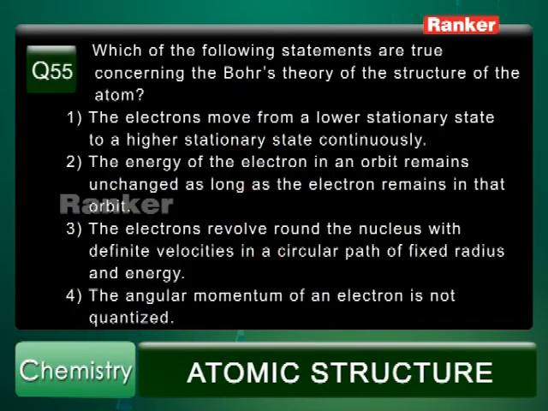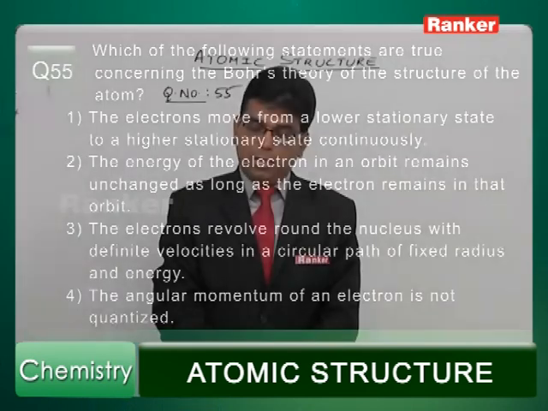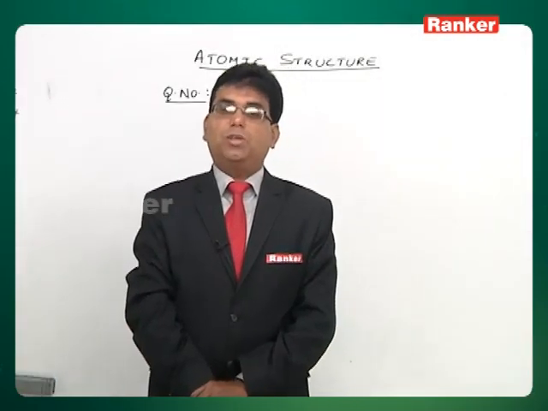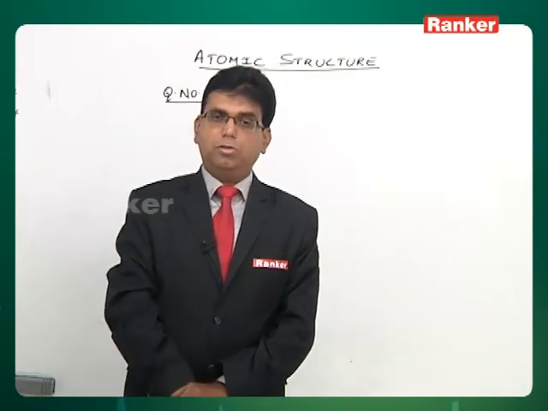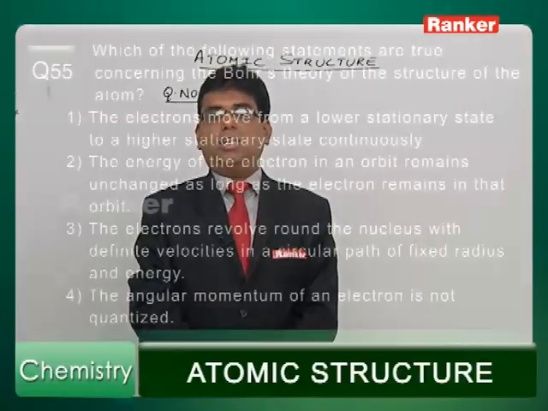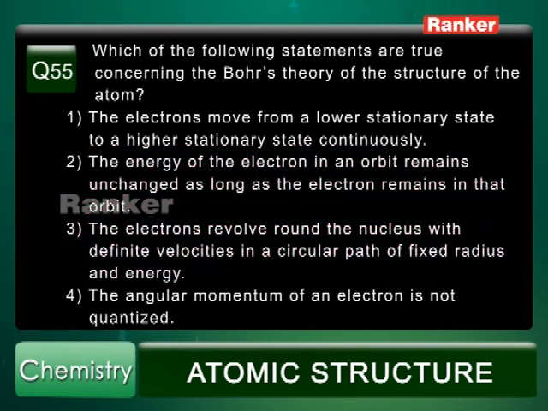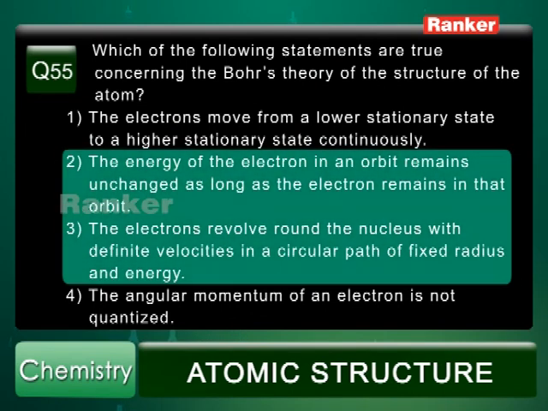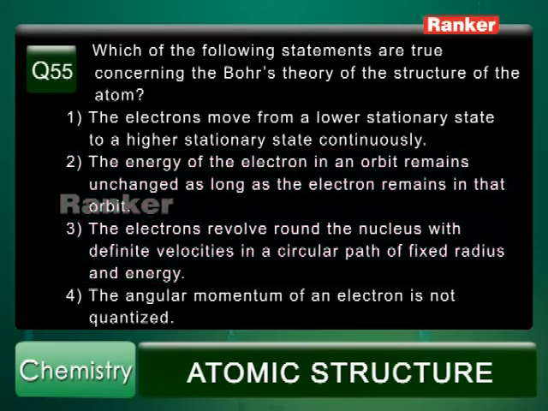No, the second postulate of Bohr theory says that angular momentum of electron is quantized. MVR is equal to nh by 2 pi. So, fourth option is also wrong. So, the correct statements with respect to Bohr's theory are options 2 and 3 only. So, the answer is option 2 and 3.